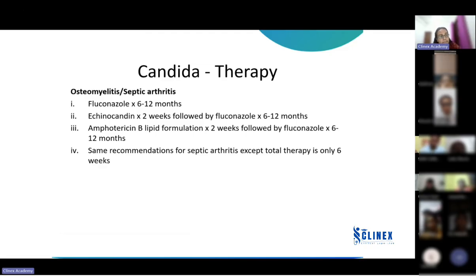For septic arthritis, we give the same drugs, but the total duration of therapy is 6 weeks. Understood? So for osteomyelitis, 6 to 12 months is the duration of treatment. We can either give fluconazole for 6 to 12 months, or we can initially start with echinocandins or amphotericin B for 2 weeks, then move to fluconazole. Or if the patient has septic arthritis, the total duration of treatment is 6 weeks, not 6 to 12 months.